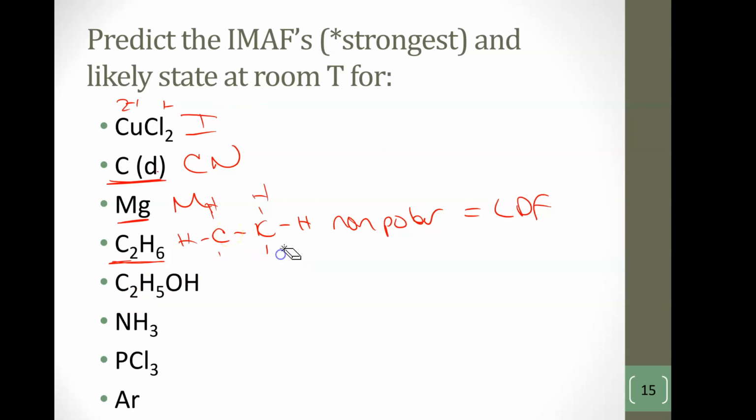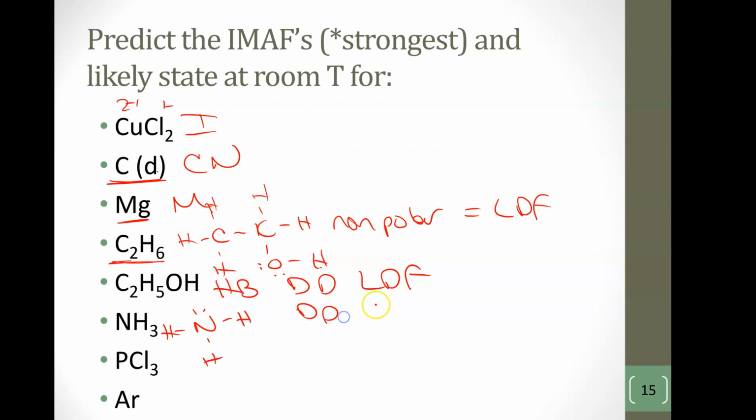The C2H5OH has the same structure except it's got an OH here. And because that H is polar covalently bonded to the O, this guy has hydrogen bonding along with dipole-dipole and LDF. Because it's asymmetrical, it's got dipole-dipole. NH3 looks like this.